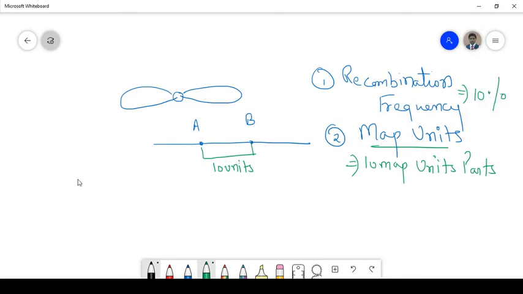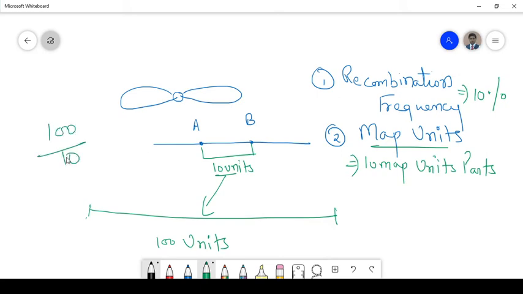Let us say this is the gene of all the chromosomes located over here, and the distance between these two ends is 100 units. Now it says that is only 10 units. So how much percentage will we get? 10 by 100, so it will be 10%. So the recombination frequency is only what? 10%, we can say. Okay.